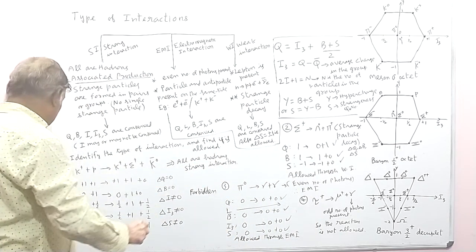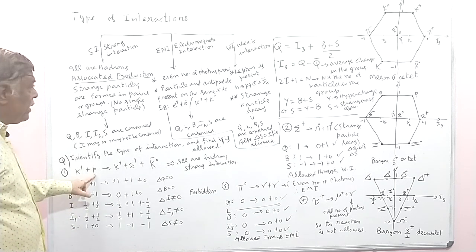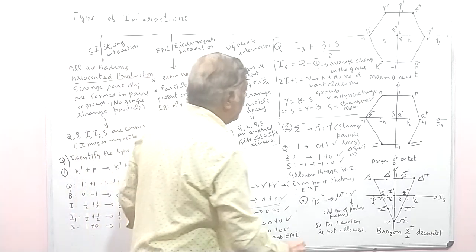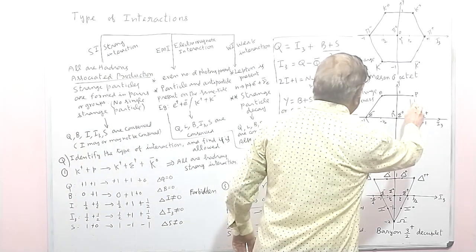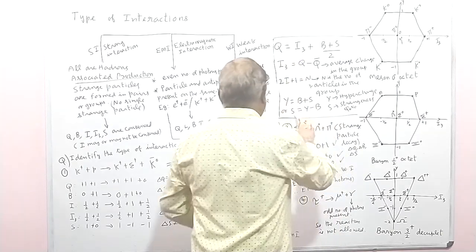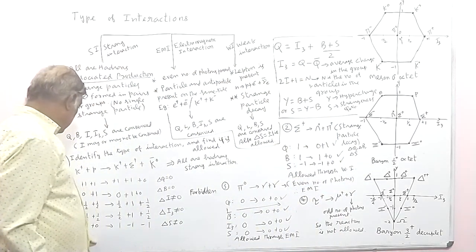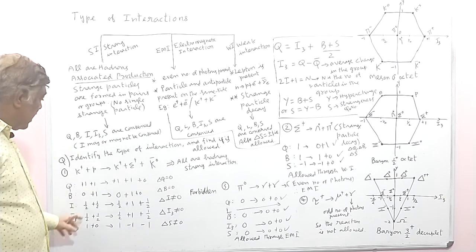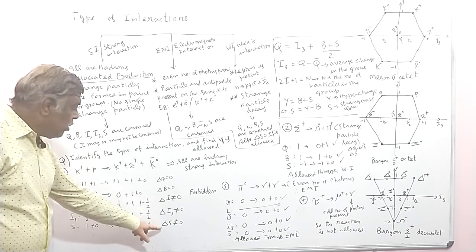So S is equal to 1 here. For P, Y is equal to 1 and the baryon number is 1, so 1 minus 1 is 0, therefore S is 0. So you fill in the S values corresponding to each particle, and you notice that delta S is not equal to 0.